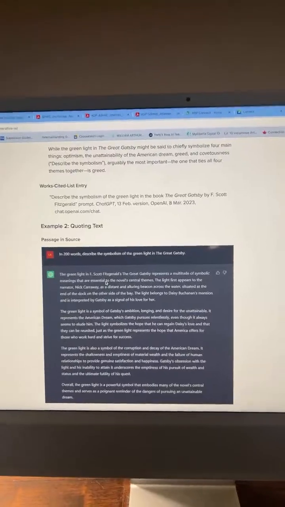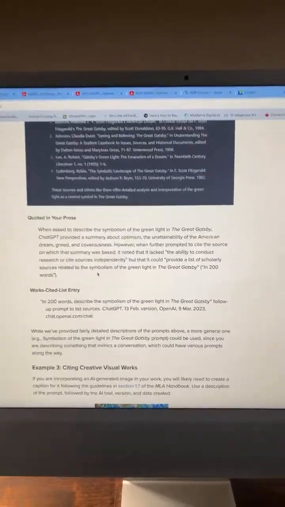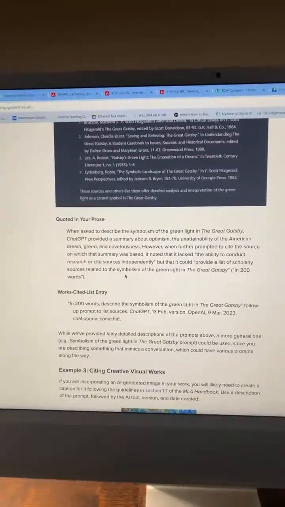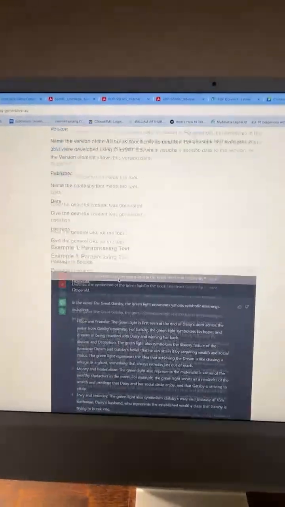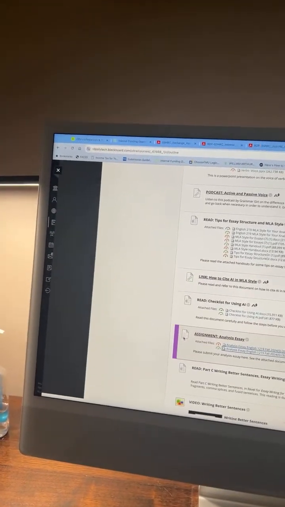So if it is a direct quote, you do need to put quotations around it. If it's a paraphrase, you will still need to be citing it, indicating where that quoting of AI begins and ends. Okay, so that's a really important aspect on how to cite AI in your analysis essay assignment.